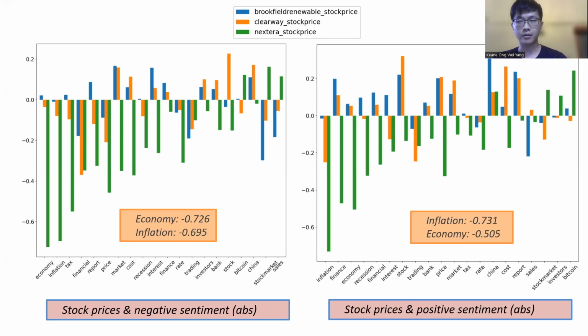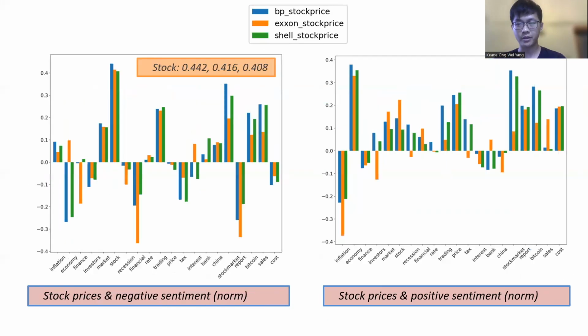So we can see that from our aspect sentiment scores derived for the different aspects, we have two in particular, inflation and economy, which yield very, very high Pearson correlation values. We will just go through the Pearson correlation scores roughly for absolute sentiment, and the full details and all the results of the Pearson correlations can be found in the paper.